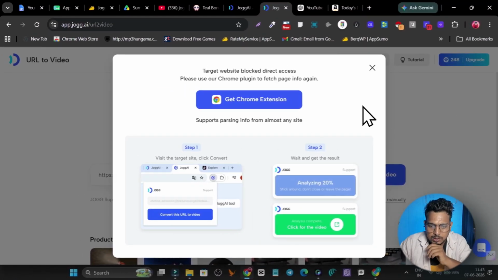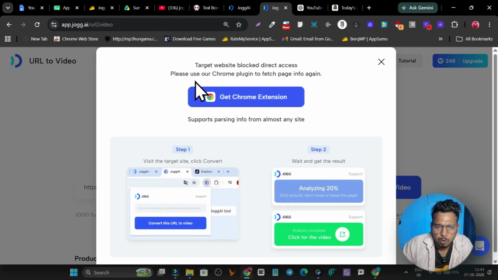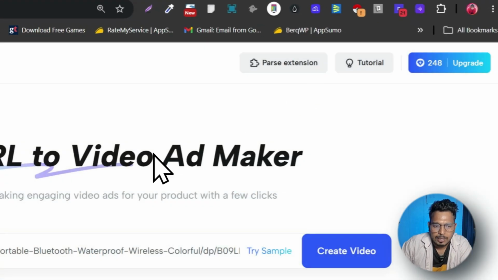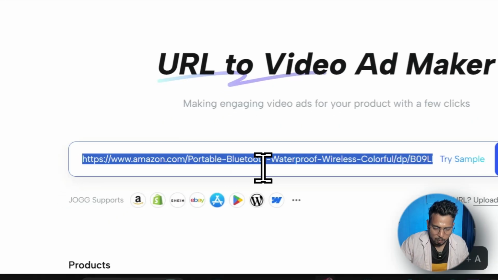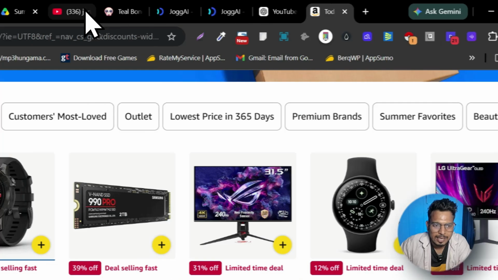Okay, so what is this telling me? Target website blocks direct access, please use the Chrome extension. Okay, so right now I think Amazon didn't want to fetch the things. So I will go to any other product page.